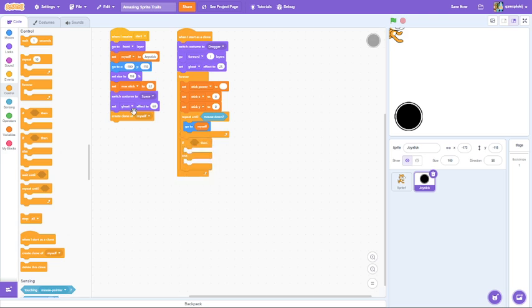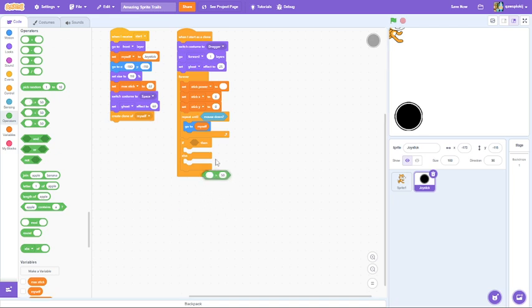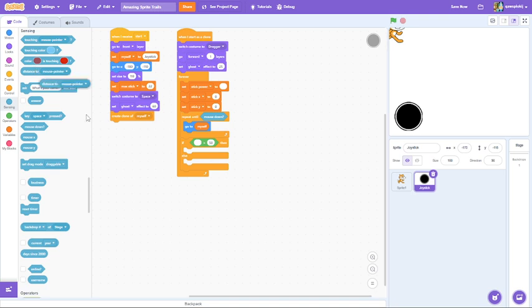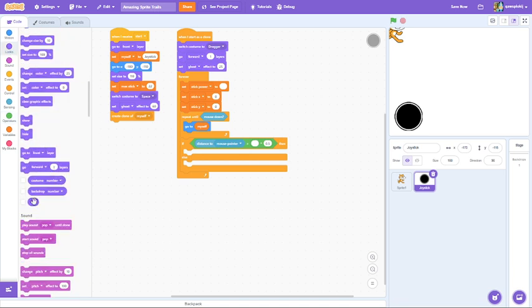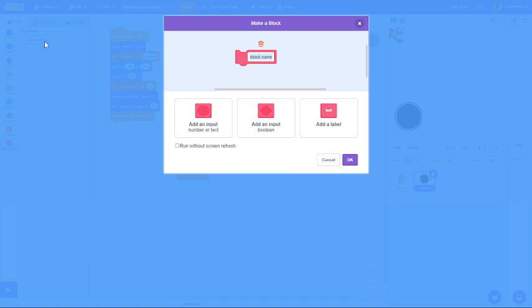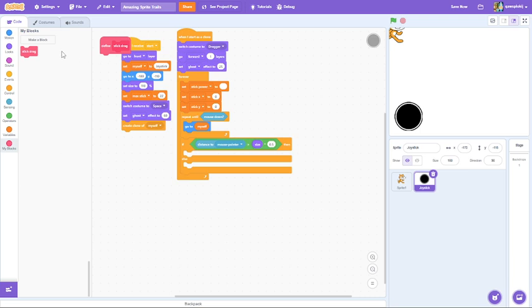If distance to mouse pointer is more than size multiplied by 0.5, then make a new block, stick drag, and don't press the run without screen refresh. Stick drag, or else wait until mouse down.